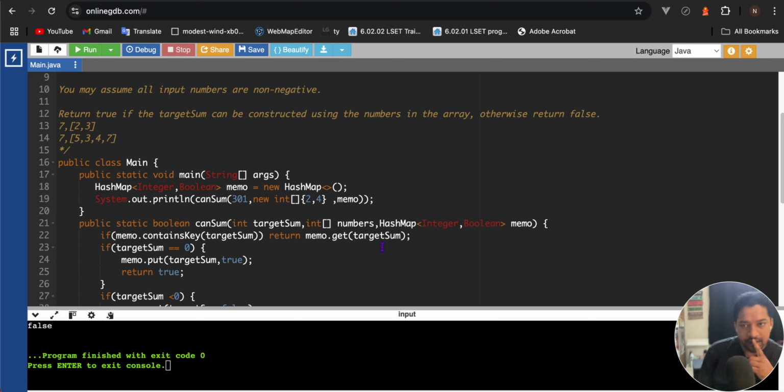In the next lecture we'll see another version of the same question, CanSum. Instead of CanSum we'll do HowSum. Here we are returning boolean, whereas there we'll return the actual values, like for 7, how we are able to generate it, like 2, 2, 3, so 2 comma 2 comma 3. Here 7 we can generate either with 3 comma 4 or 7. So we'll return any combination by which we are able to generate it, instead of boolean. Thank you for today's lecture. We'll see you in the next lecture.